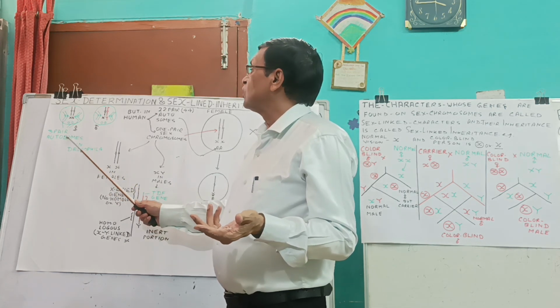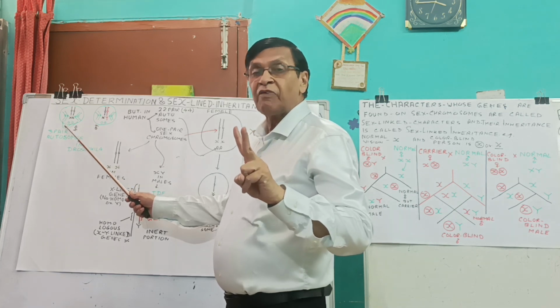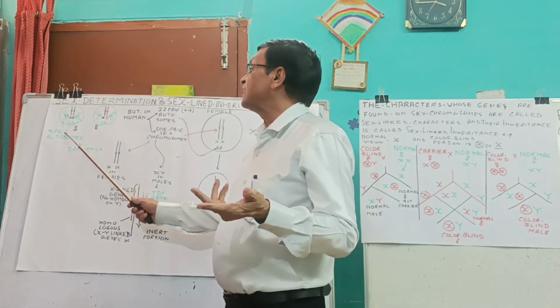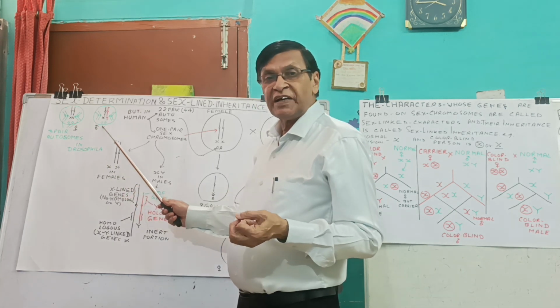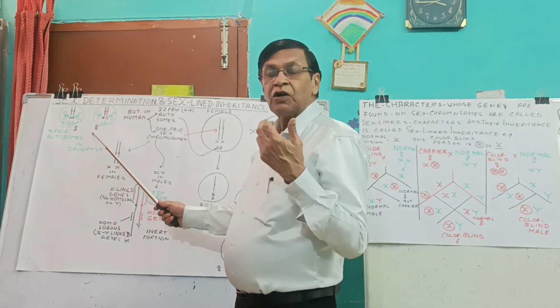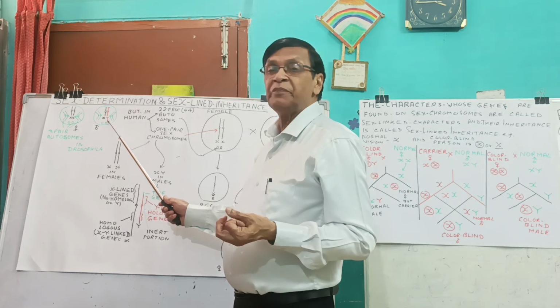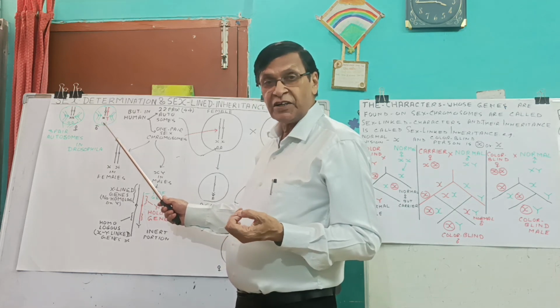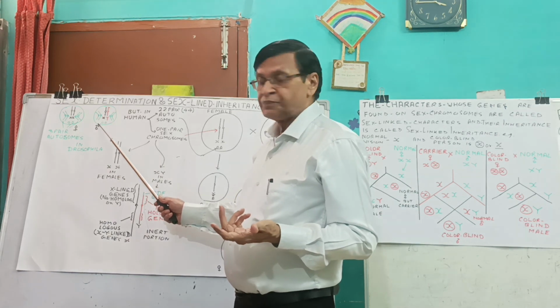In female individual, both chromosomes of this pair were of same type, they were termed XX. But in case of male individuals, out of this pair, one chromosome was of different type, that was designated Y chromosome, and the other one X chromosome.